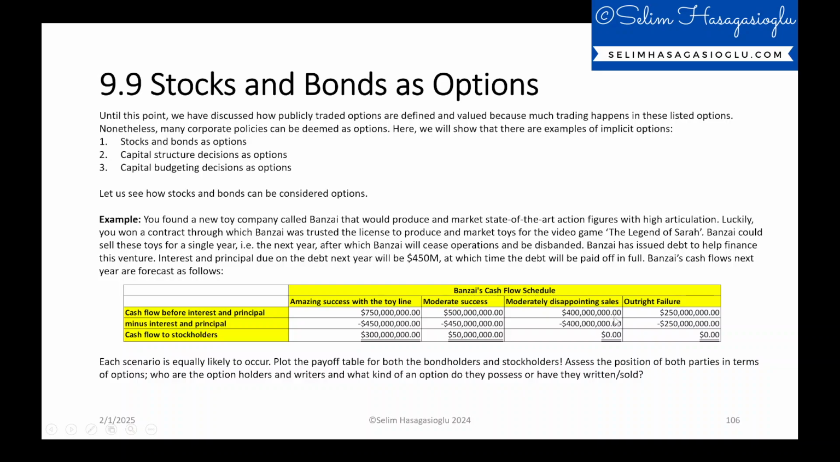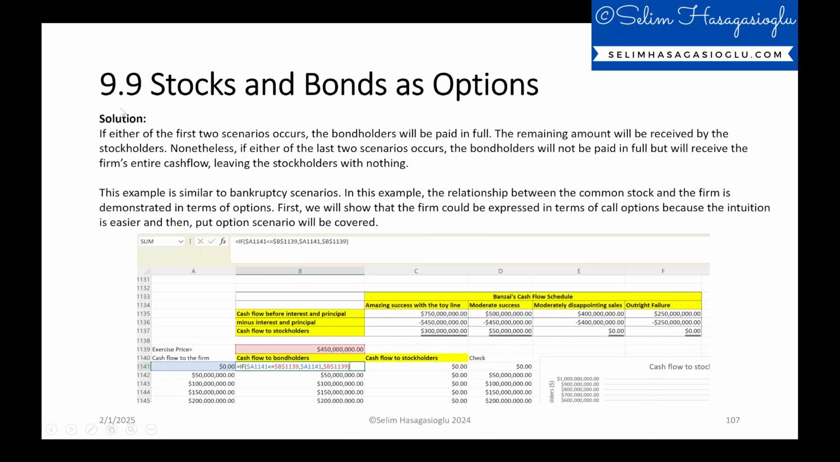But of course, if the cash flows to the firm actually are less than what the firm owes to the bondholders, bondholders will receive everything that was produced by the firm in terms of cash flows, and stockholders will receive nothing in that case. And this is the case in which the cash flows are less than $450 million, which is the amount to be paid to bondholders. So let's look at the solution. If either of the first two scenarios again occurs, the bondholders will be paid in full, and the remaining amount will be received by the stockholders.